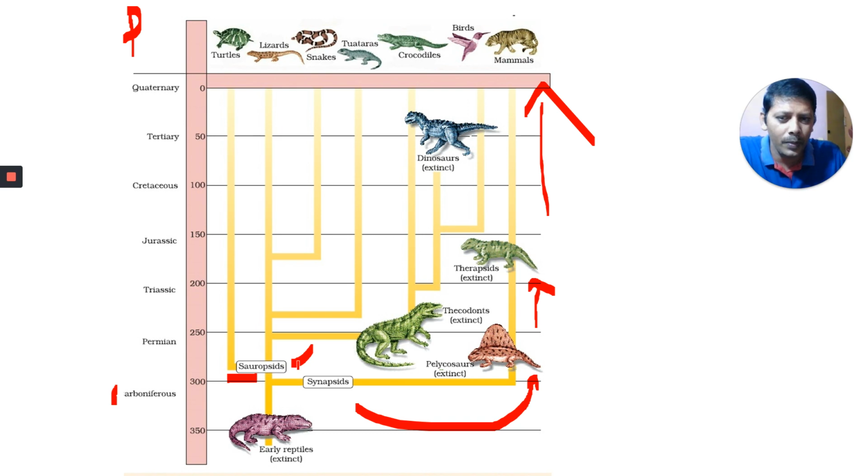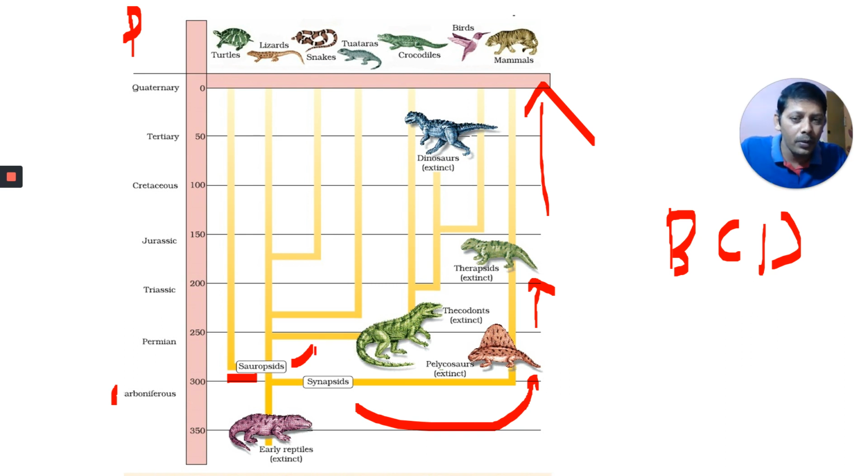Next, Sauropsids. From Sauropsids, Sourav Ganguly, the Thecodonts evolved. In Thecodonts, teeth are embedded in sockets. They became extinct around the time of the Permian. From these, three types of organisms evolved: B, C, D. B means birds, C means crocodiles, D means dinosaurs. That means these two are reptiles and this is the bird. Very important: birds and reptiles together are called Sauropsids.